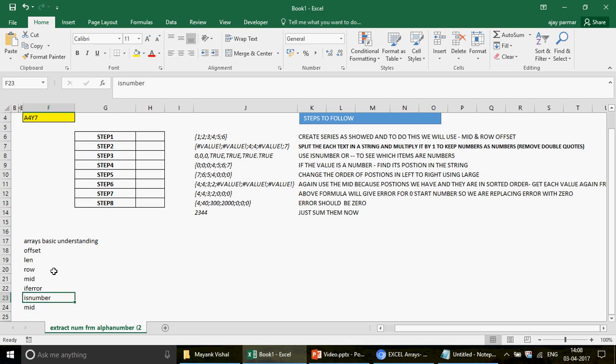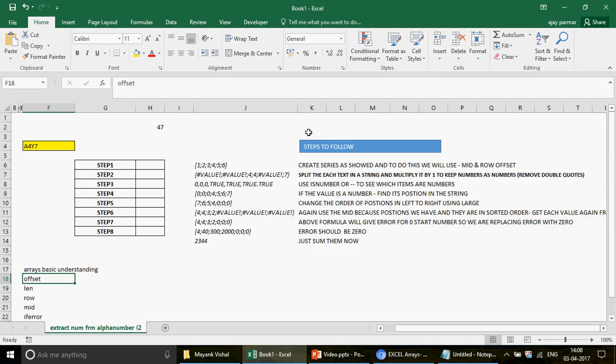So these are all the functions which we are going to use in just a simple formula. You heard me right, I'm going to combine all these functions one by one, and we're going to use them in a single cell. Before I do that, I want to tell you the idea behind it.